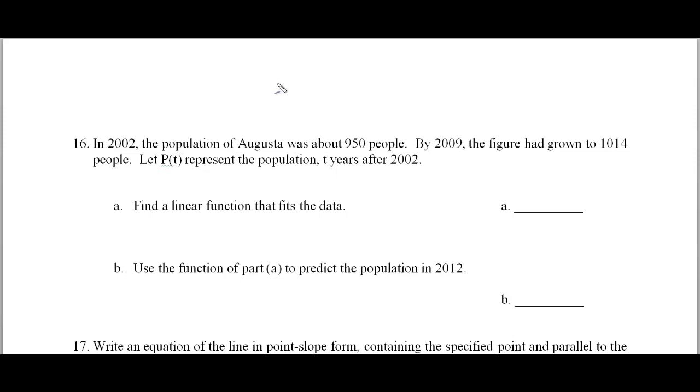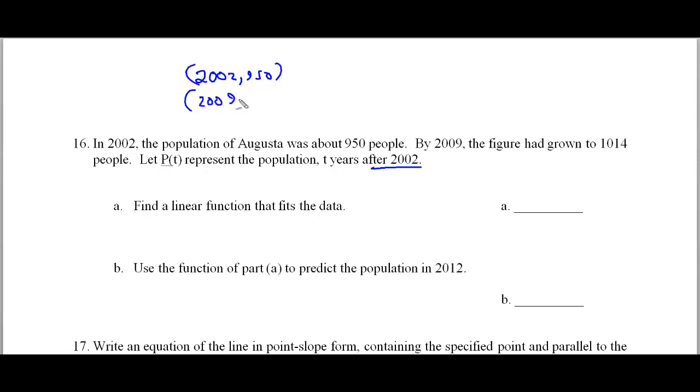y-intercept. In 2002, the population of Augusta was about 950 people. These numbers are made up, by the way. By 2009, the figure had grown to 1,014 people. Let P of t represent the population t years after 2002. Now, what's important about that is that some of you might say, oh man, just like the card shark problem on the first page, let me just set this equation up.